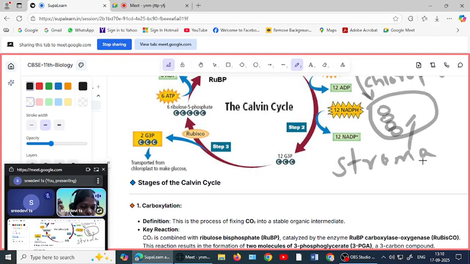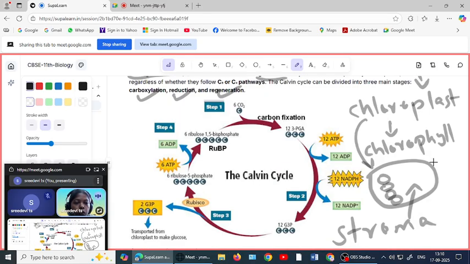So inside this stroma what happening? This dark phase happening. You got it? So the dark phase happening inside the chloroplast means inside the stroma. We can say it happens inside the stroma. Okay.